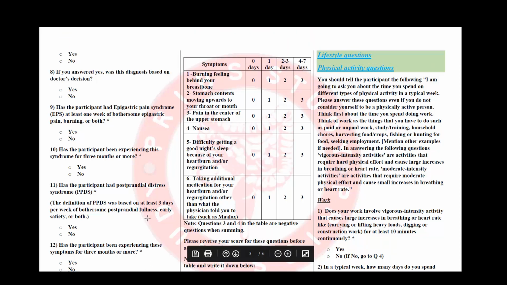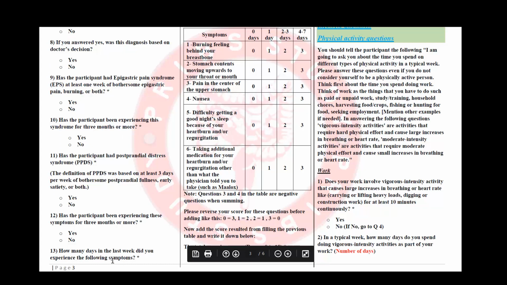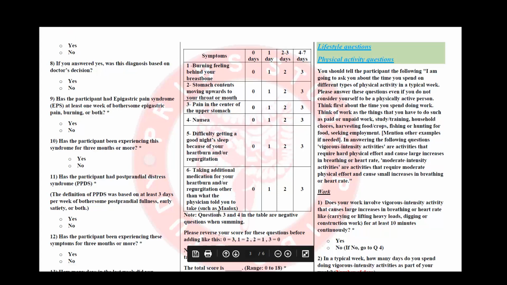Also, we will need to have this grading system in here. It's asking about the following symptoms. How many days in the past week did you experience the following symptoms? We have these 6 symptoms or the 6 criteria. We will not ask the patient to put the number themselves. We will tell them we have 4 options: 0 days, 1 day, 2 to 3 days, 4 to 7 days.